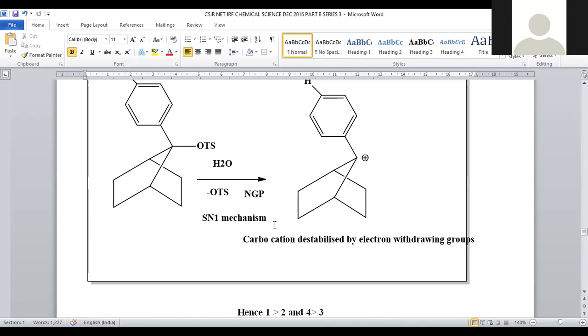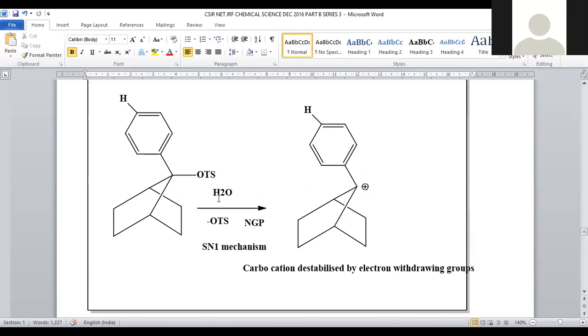And this is a kind of SN1 mechanism, so there is an origination of a carbocation, because whenever the O-tosyl group is removed, the origination of a carbocation is possible. Sorry, it is also a kind of nucleophilic substitution. It is not electrophilic, because O-tosyl minus will be eliminated and OH minus will be added. So SN1 is the better example for nucleophilic substitution.